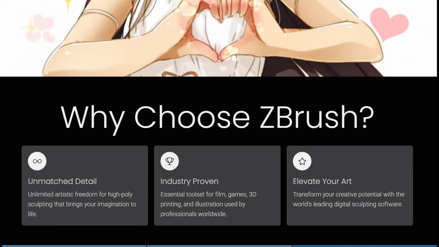Why are you choosing ZBrush? So, the top 3 reasons. First of all, it has unmatched detail. So it has unlimited artistic freedom for high poly sculpting that brings your imagination to life. It is industry proven. It has essential tool sets for film, games, 3D printing, and illustrations used by professionals all over the world. And it can help you elevate your art, so you can transform your creative potential with the world's leading digital sculpting software, and it's not very difficult to learn if you're a beginner.